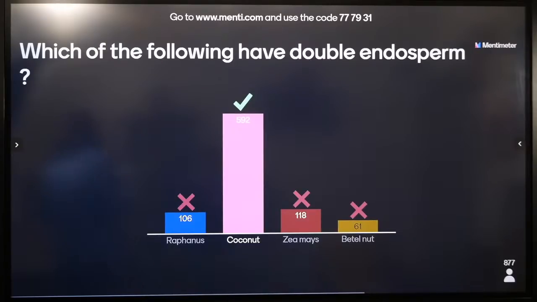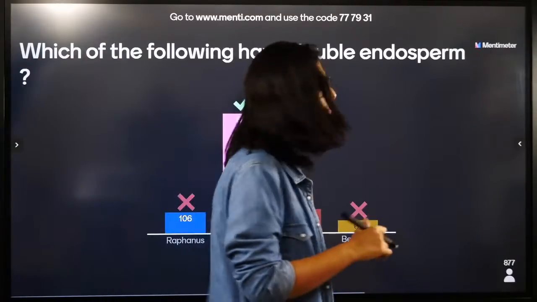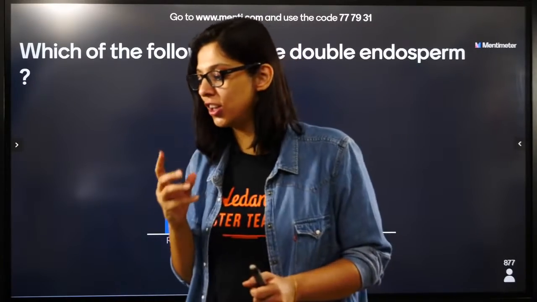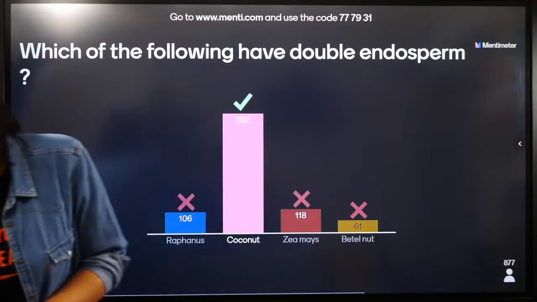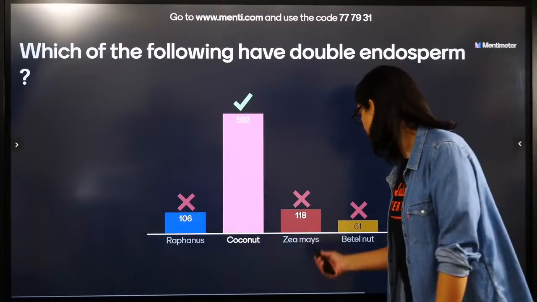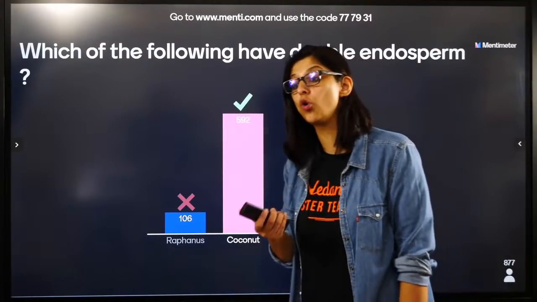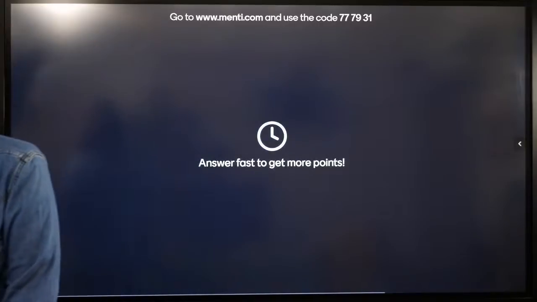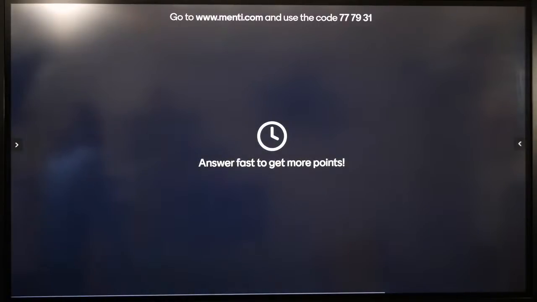Yes everybody, coconut liquid and solid. Coconut liquid as well as solid. Yes everybody, lovely मेरे बच्चों, awesome. Liquid, Z-maize is only one, raffinus no, betel no. Liquid endosperm the one coconut नारियल पानी, and solid endosperm जिसकी चटनी बनती है। चलिए, Z-maize is tetraploid, yes.